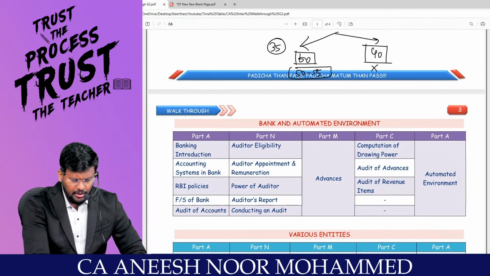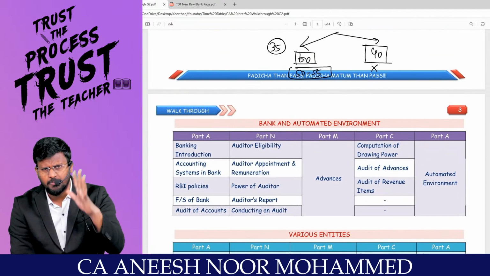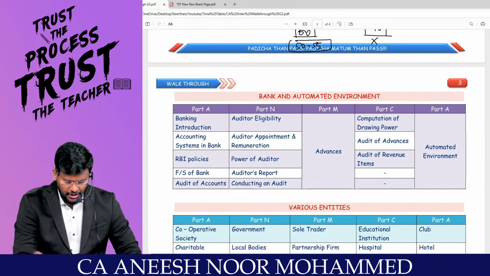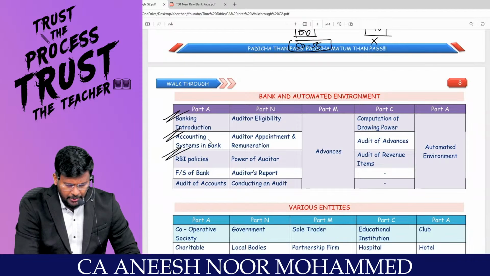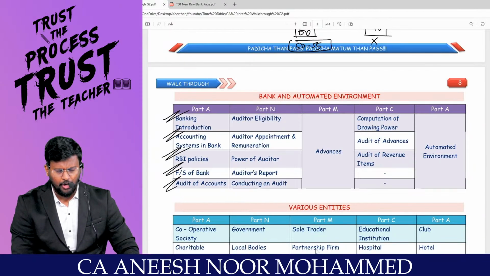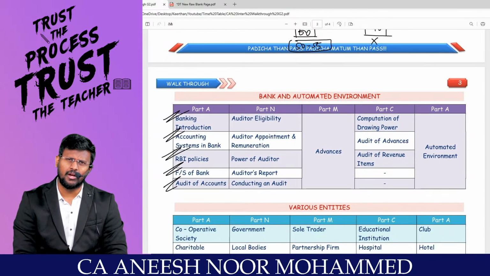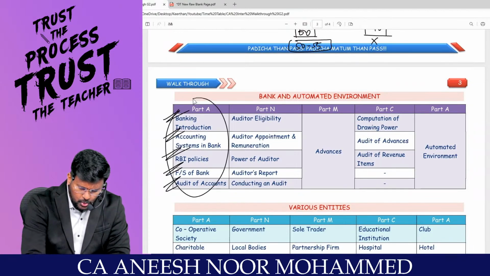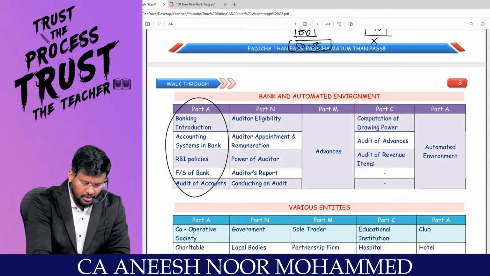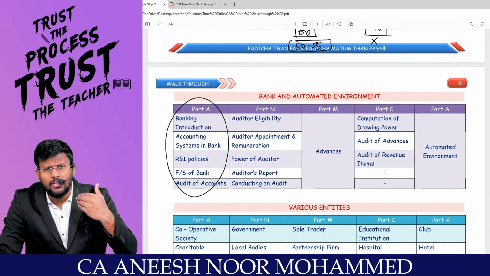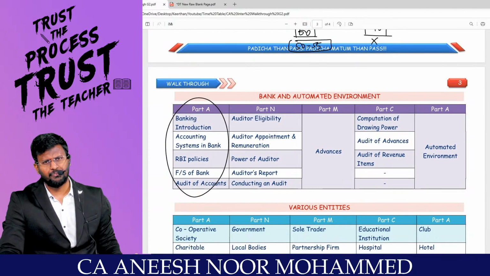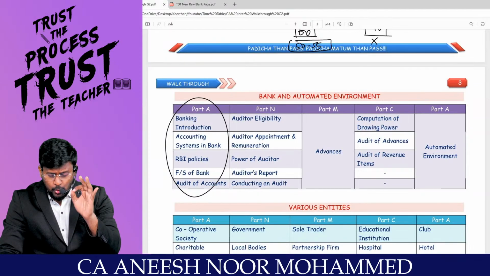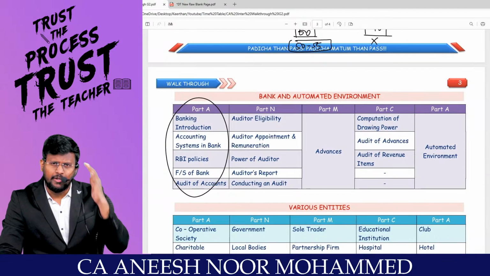Sir, bank audit, we classified exactly as per ICAI. First part, banking introduction; accounting system in bank; RBI policy; financial statement of bank; and audit of accounts. My dear lovable students, only these 5 topics you study. Any book, any faculty, any marathon that you are already following, you follow that. These topics you start preparing from the bank audit.